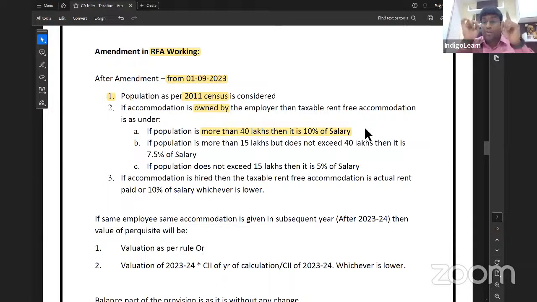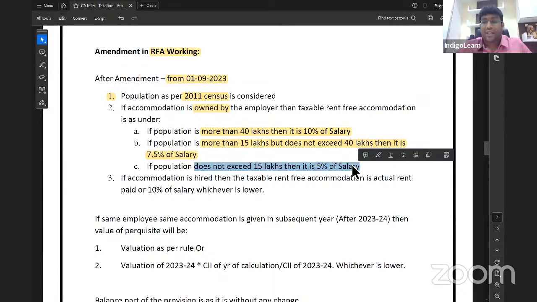First of all, you should take population as per the 2011 census. Next line. If population is more than 40 lakhs, then it is 10% of salary. And if population is more than 15 lakhs, not exceeding 40 lakh, it is 7.5% of salary. And if population does not exceed 15 lakhs, it is 5% of salary.